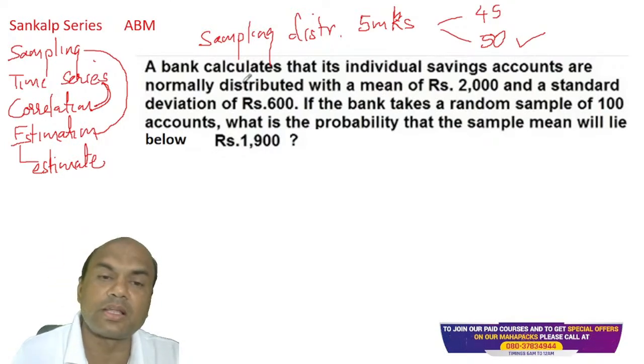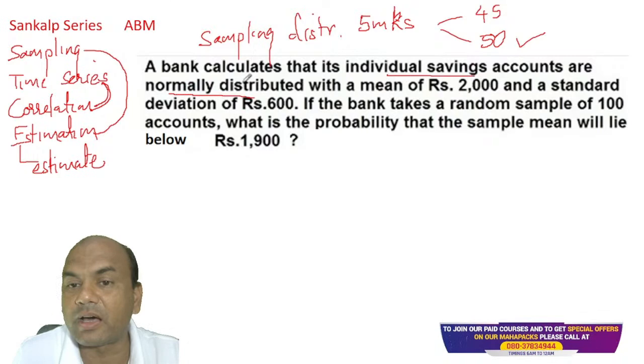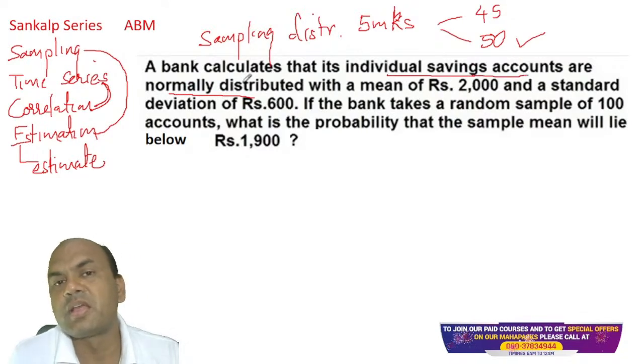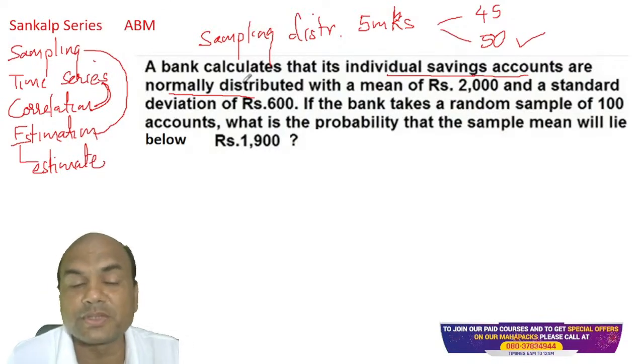So now look at this problem. The bank calculates that the individual savings accounts are normally distributed. Now what do you mean by this? Individual savings accounts of the bank are normally distributed. Now the logic behind this: savings accounts. The bank may have an infinite number of savings accounts.